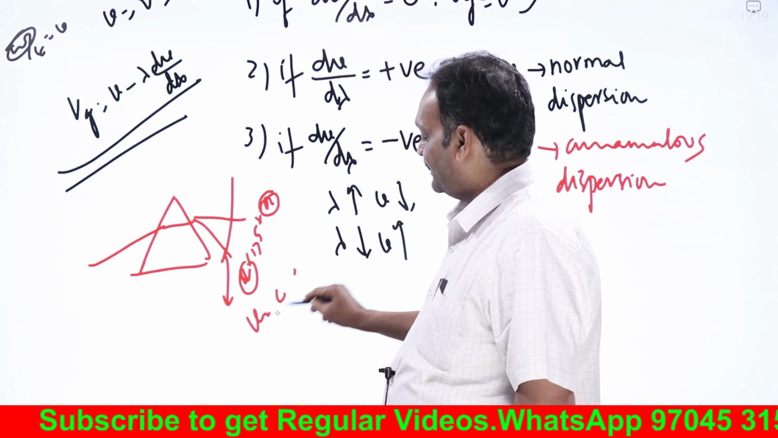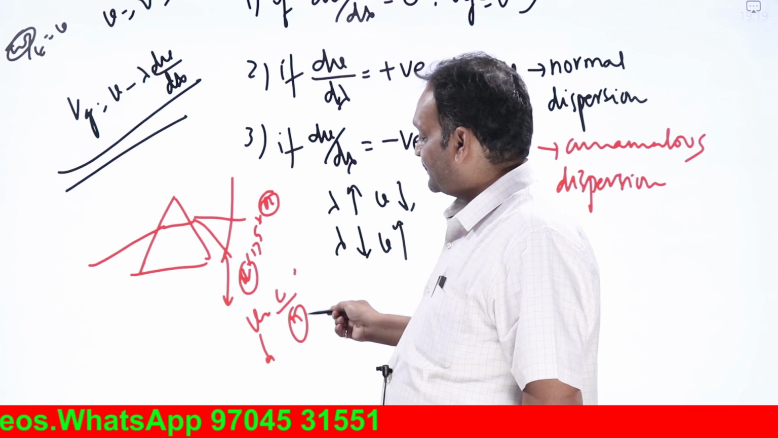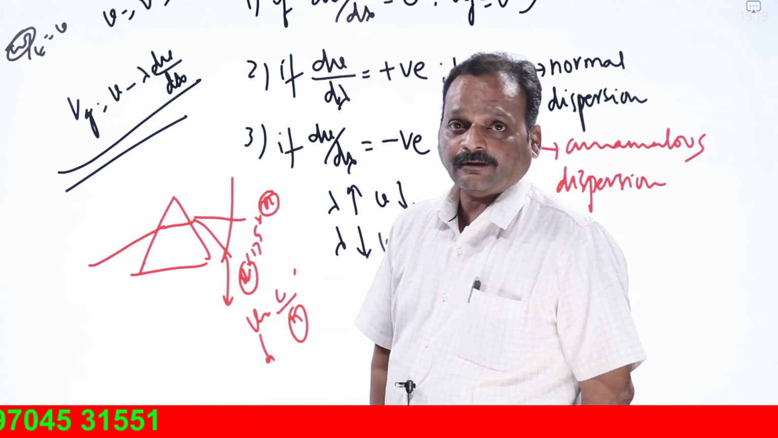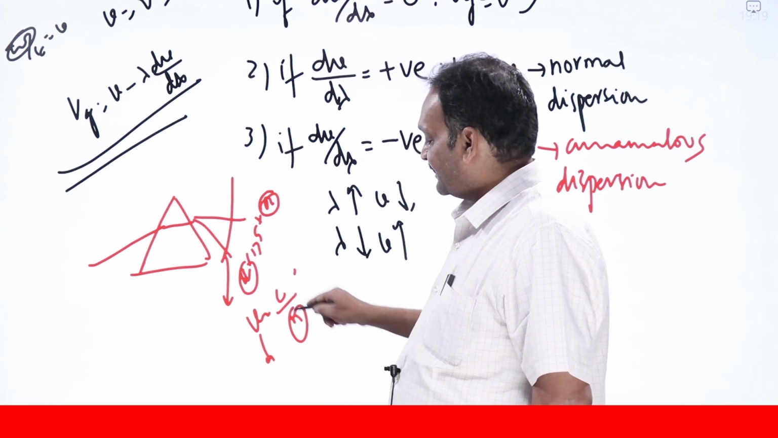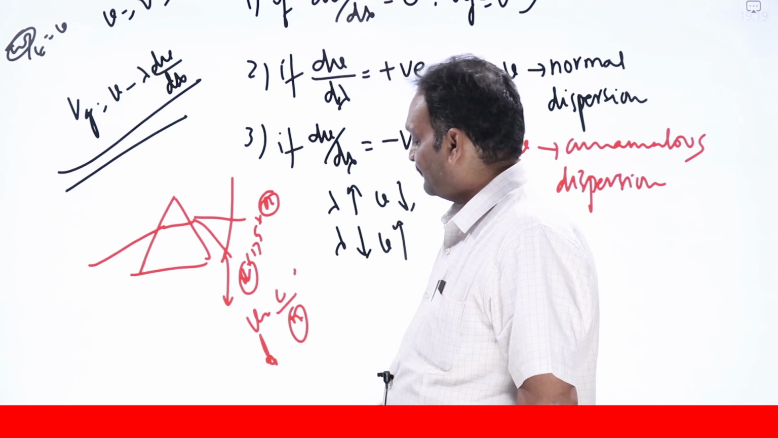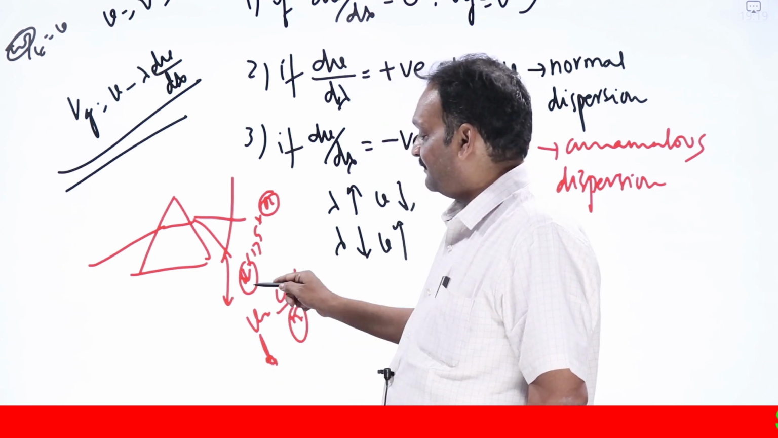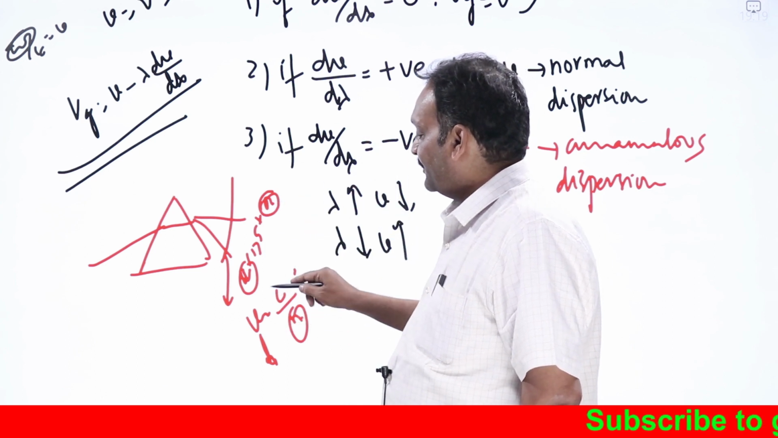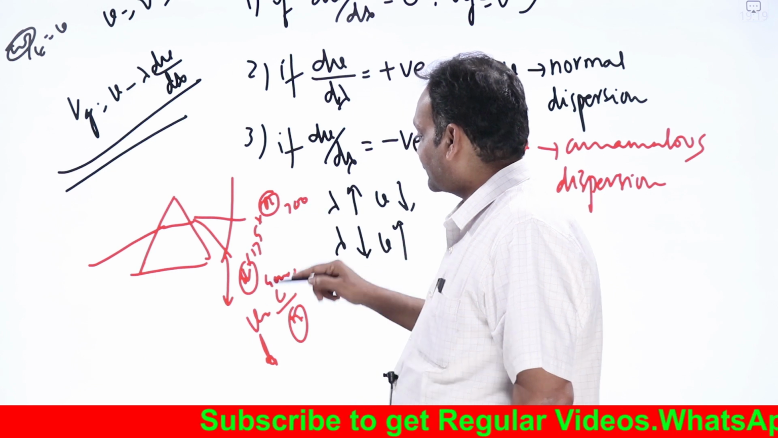V equals C by N, we write. If the refractive index is more, the velocity will be less. Refractive index is more means violet light will be bent more. Because it is bending more, it is experiencing more refractive index, which means the violet light velocity will be less. Violet wavelength is less and red wavelength is more. The wavelength range is 4000 angstroms to 7000 angstroms.